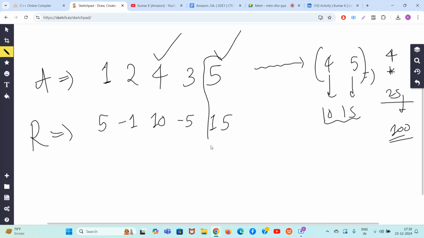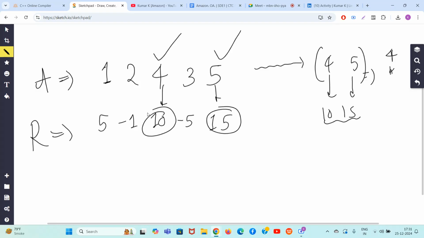If you take only 5 and 15, 15 into 5 is what? 75. So 75 is not going to beat 100. So guys, the best answer is when you pick up the subset 4 comma 5. When you pick up 4 comma 5, obviously the congruent element sum you have to do and multiply with the minimum of the selected subset.